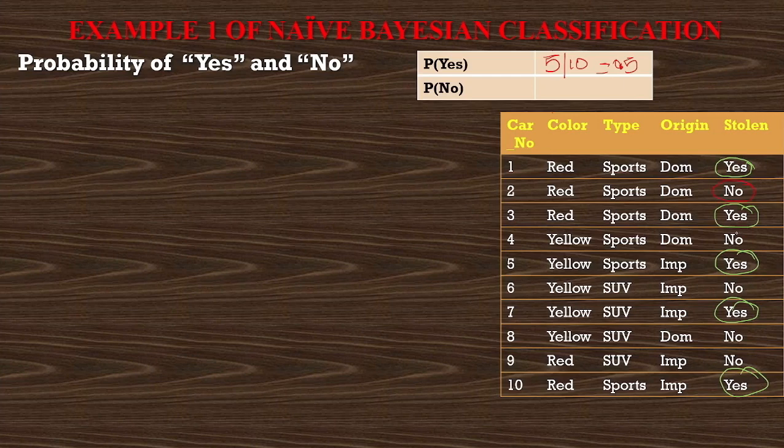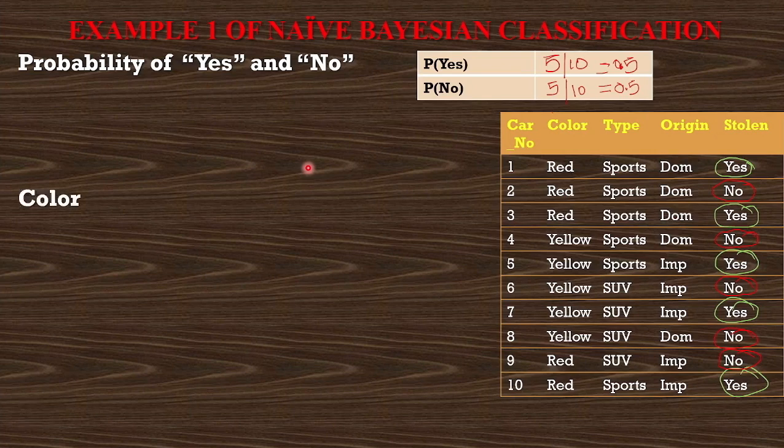Now, how many no's are there in the stolen? Meaning car is not stolen. 1, 2, 3, 4 and 5. There are 5 no's out of 10. So again, probability of no will be 5 out of 10. If you calculate this, you will get 0.5. So we have calculated the probability of yes and no, that is car is stolen or not. There is 0.5 probability that car is stolen and 0.5 probability that car is not stolen.